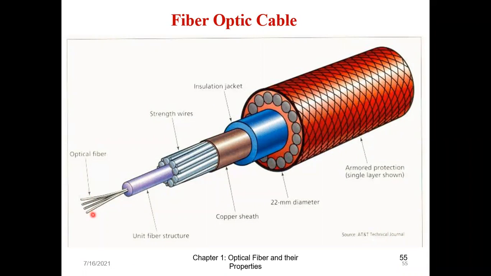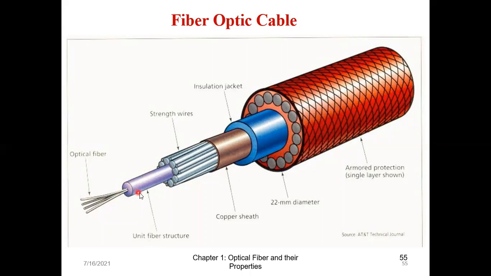Okay, using multiplexing and all. So this strand of fiber, a bunch we will make. That bunch is also of the order 4, 8, 12, 16, 32. Okay, so all those bunches of fibers are collected, and then we might have one unit over here. So that is one unit fiber structure.